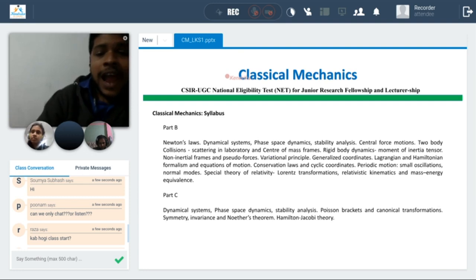So I have in my mind that we will divide this part. As I told, for special theory of relativity, we have a special 2-hour class. We will discuss the basic postulates, all the formulas, and then we will solve some problems. Then I will give you an assignment, and you solve it. If you have any issue, discuss it with me. Similarly, the other topic is the Lagrangian and Hamiltonian formulation.